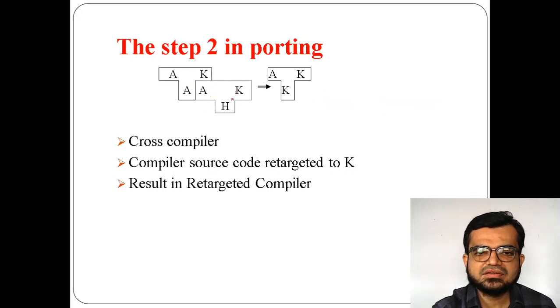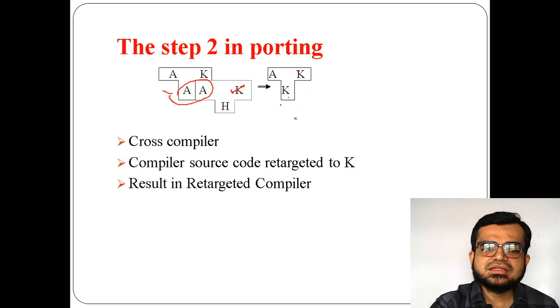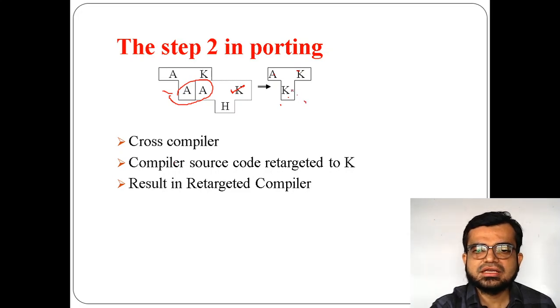But now it is recompiled by the cross compiler. When it is recompiled by the cross compiler, finally it will give you AKK. Now this is your retargeted compiler, and here the porting gets successful by this part.